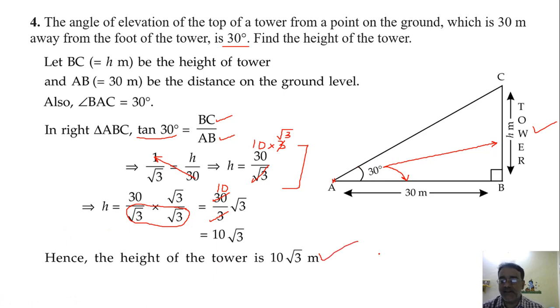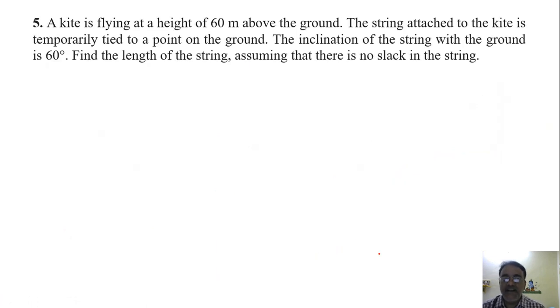But the answer is 17.32. Now a kite is flying at a height of 60 meter above the ground. The string attached to the kite is temporarily tied to a point on the ground. The inclination of the string with the ground is 60 degree. Find the length of the string assuming that there is no slack in the string.